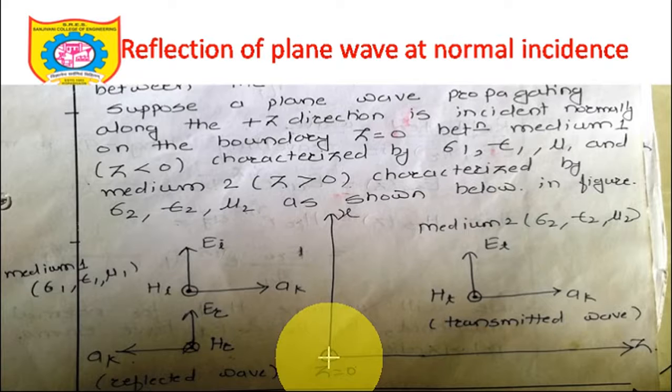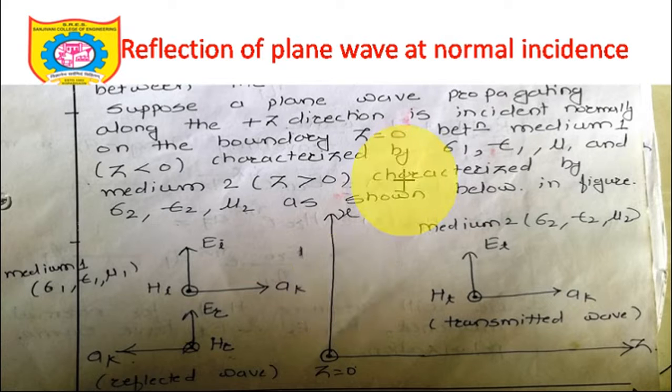Once again, z equal to 0 means this z axis is coming towards you. So put your right hand in such a way that the thumb indicates the z axis, the first finger indicates the x axis, then definitely the y axis will be coming towards you. Okay, so this is the plane at z equal to 0. So let's talk about this particular thing, and let's derive certain expressions.